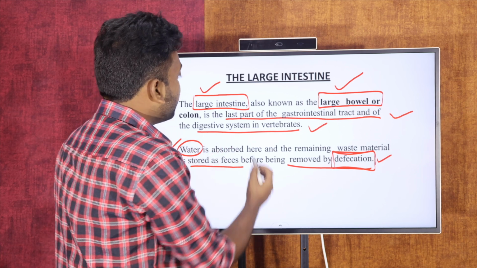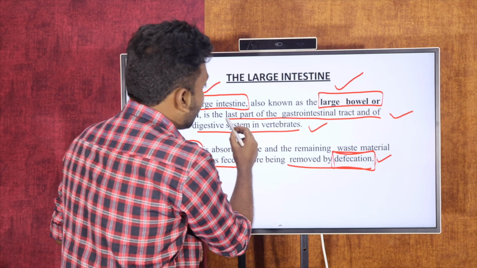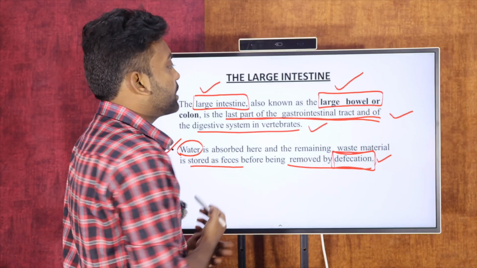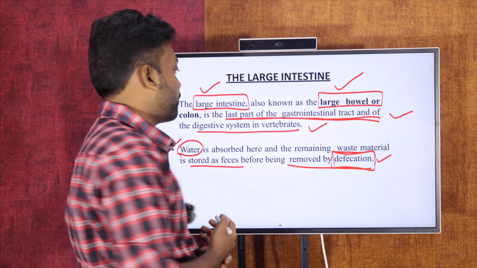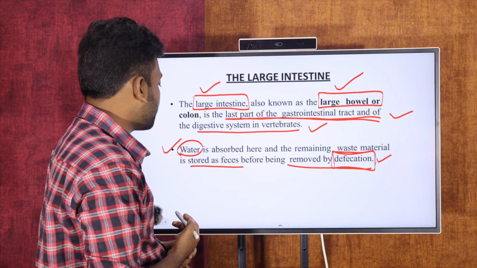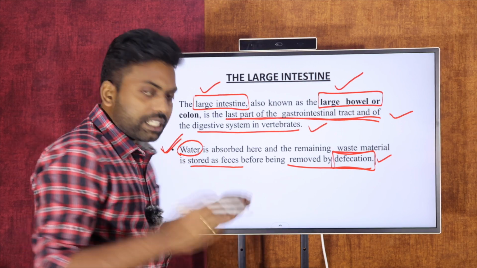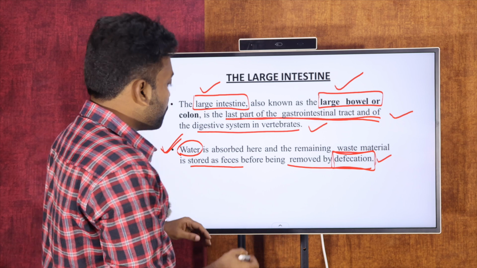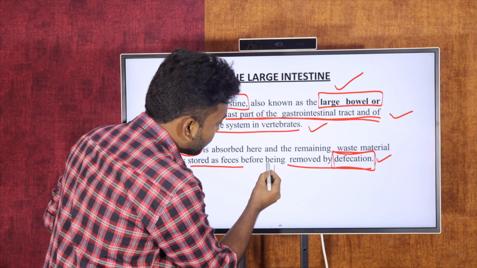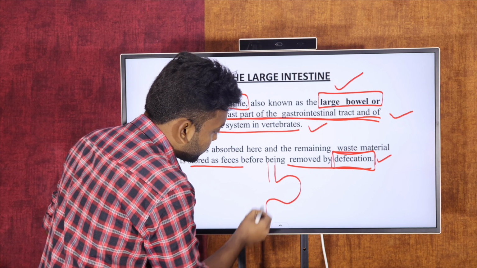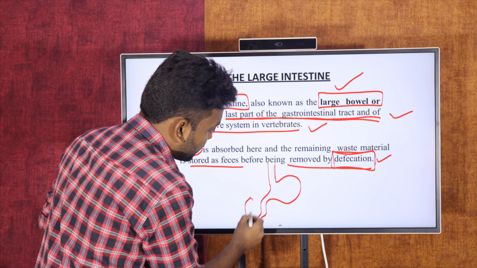The second point, you must remember, is that it is the last part of the digestive tract as well as the gastrointestinal tract. It is the last ending part in the human digestive system. Here it tells the main function of the large intestine. Before discussing that, you must understand the sequence: after the esophagus there is the stomach, next the small intestine, and next the large intestine.